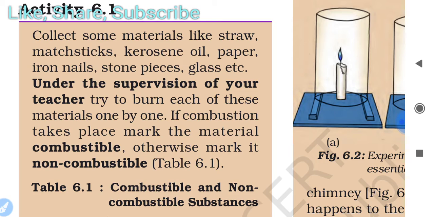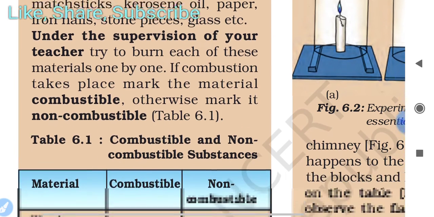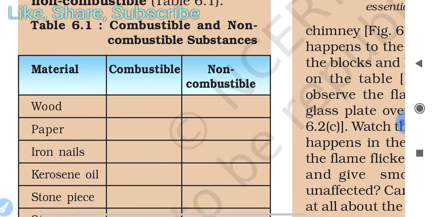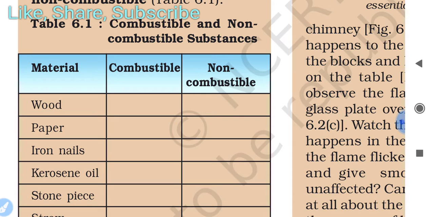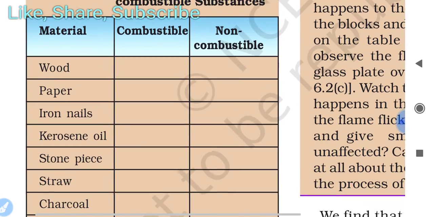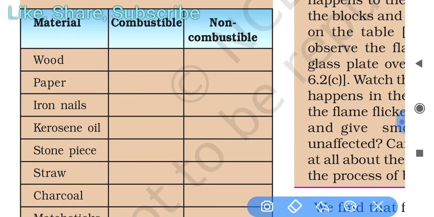Then you have to divide them as combustible and non-combustible substances. So you have to answer if you understand: is wood combustible or not? First thing, wood is combustible.